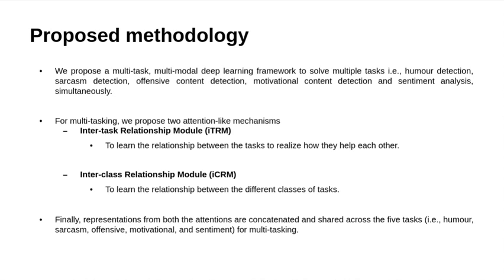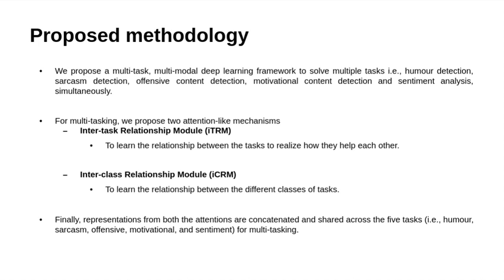To solve all tasks together, we propose a multitask, multimodal deep learning framework to solve tasks such as humor detection, sarcasm detection, offensive detection, motivational detection, and sentiment analysis simultaneously. For multitask, we propose two attention-like mechanisms.